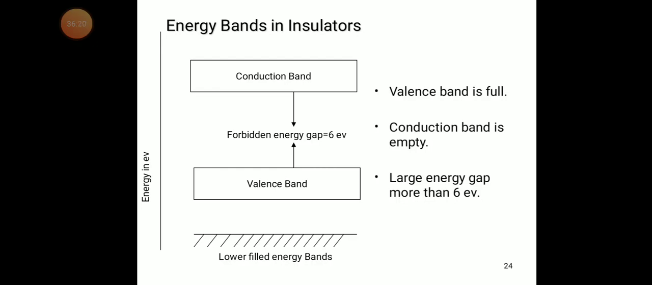In the energy band diagram we have the valency band and the conduction band, and the gap between the valency band and conduction band is known as the forbidden energy gap.